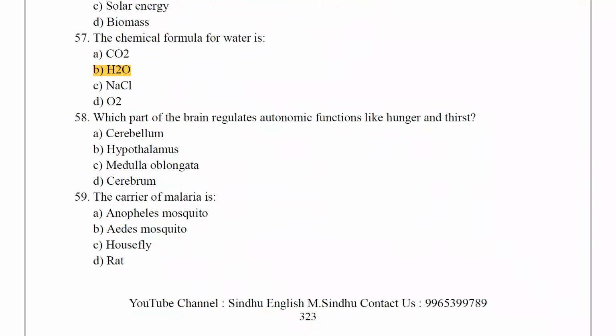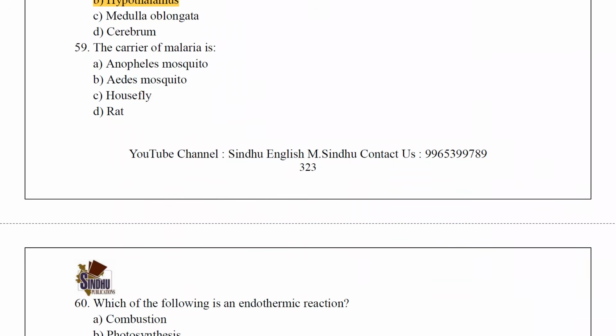Which part of the brain regulates autonomic functions like hunger and thirst? The answer is hypothalamus. The carrier of malaria is Anopheles mosquito.